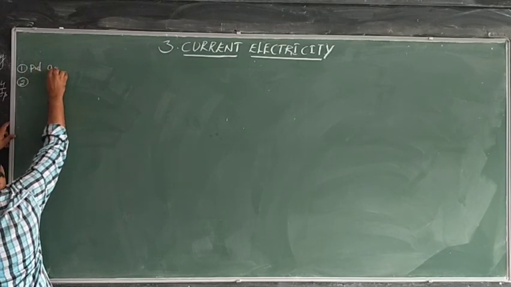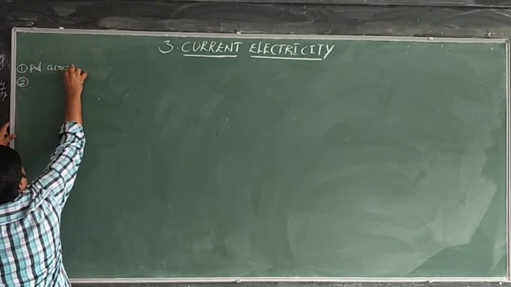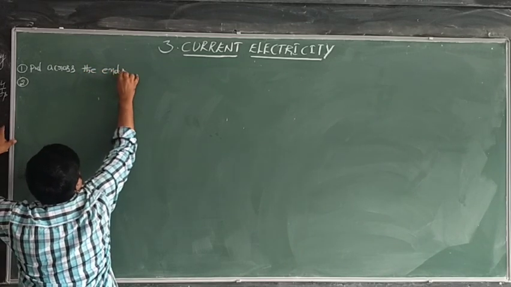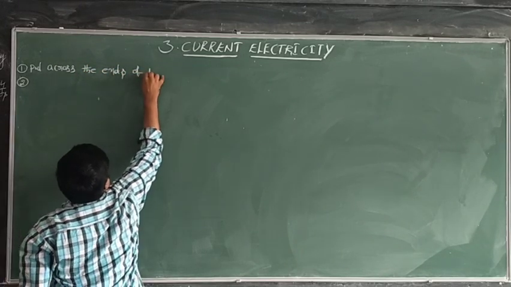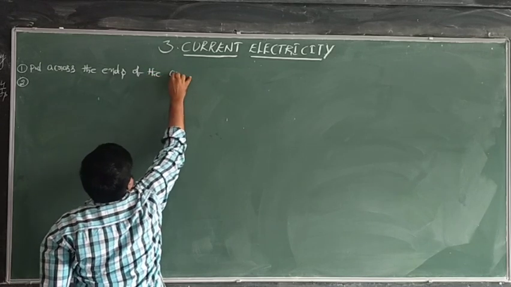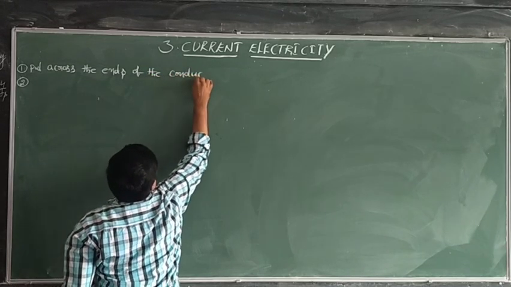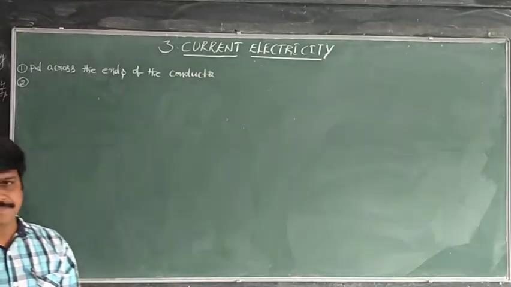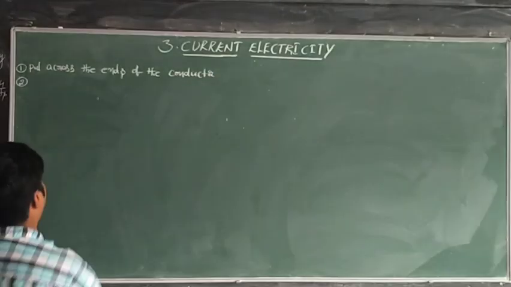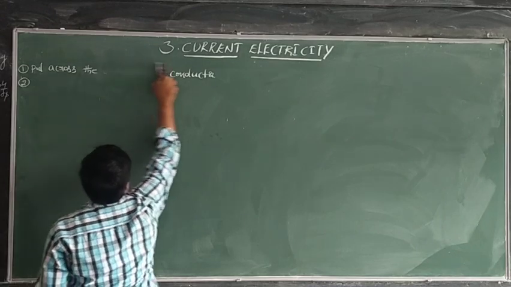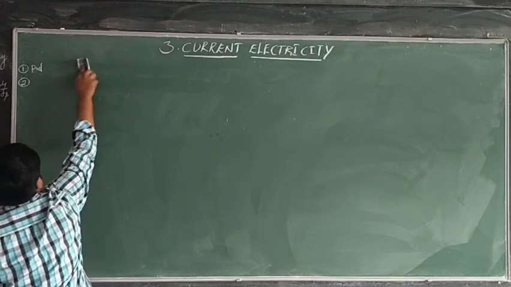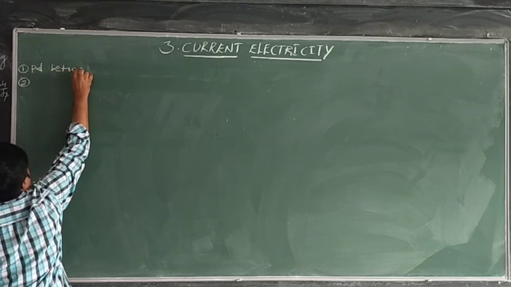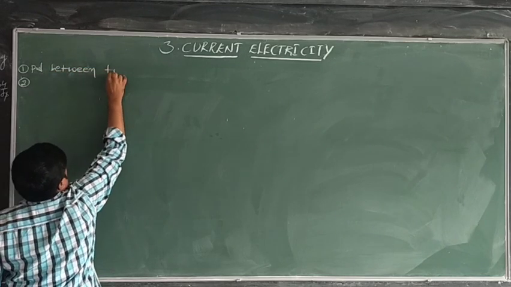That means at both ends of the conductor there must be a potential difference, that is, between the two points.